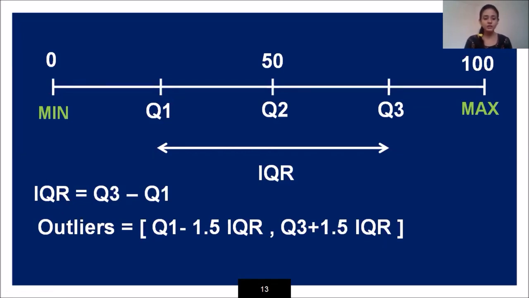Suppose I have only one observation which has the value 101, and all other 99 observations are under the scale between 0 to 100. So that particular data point will be called an outlier. We will see outliers in detail when we cover the topic related to box plots.